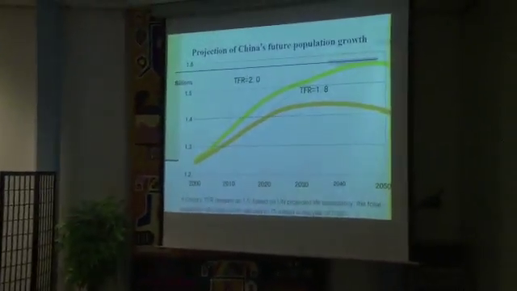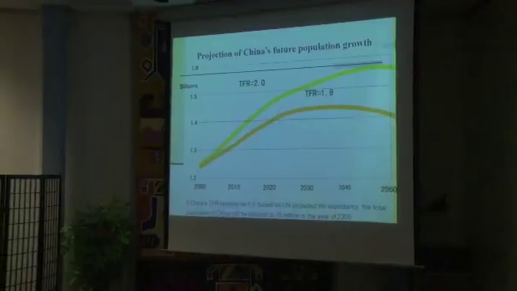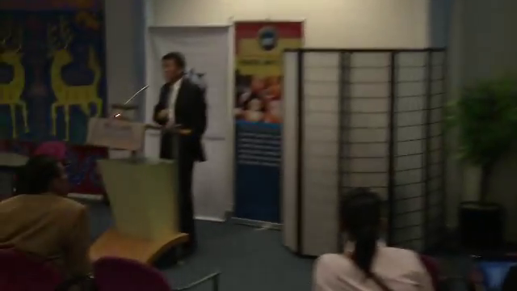And the peak year of Chinese population growth: in the 2 children per family scenario, the Chinese population will continue to grow up to the year 2050, then stabilize, then decline. But if we maintain the current fertility rate, then the Chinese population will reach its peak around the year 2035, then stabilize, then decline.